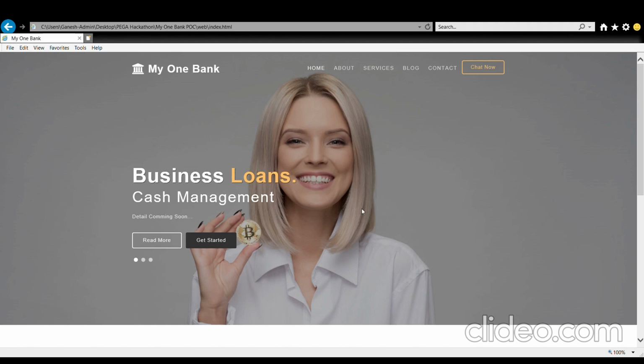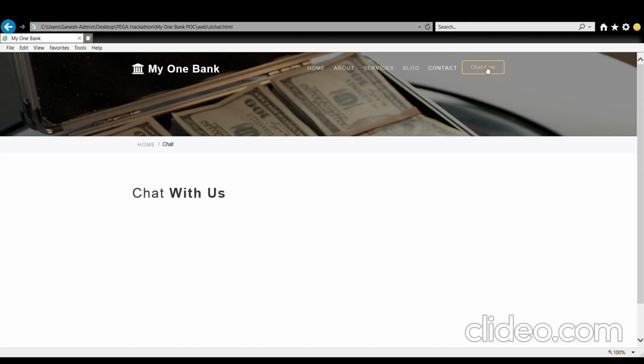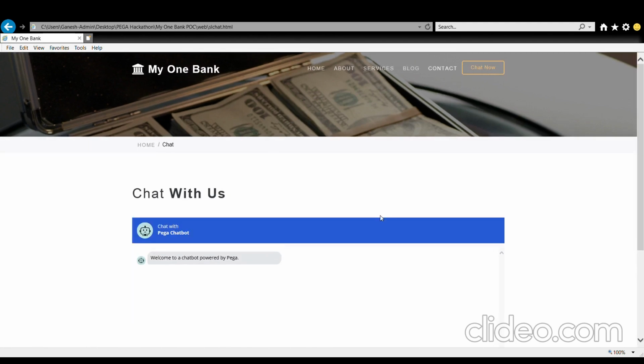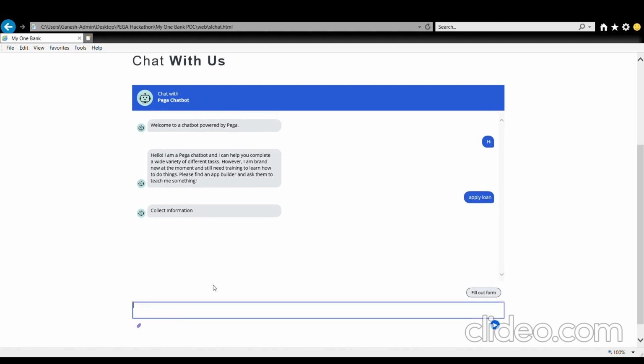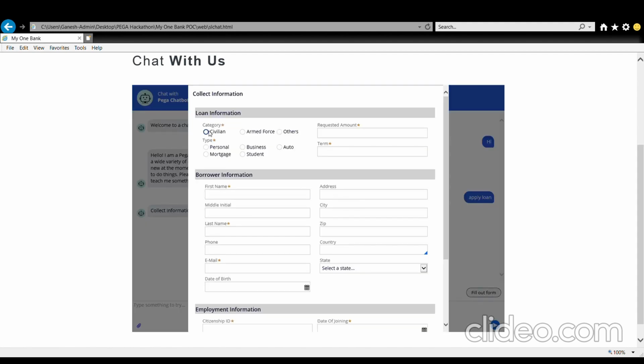So this is the POC enterprise website we have built. Once the user clicks on the chat now button, it will start the chat session with the Pega application. So let me start with a formal hi. It quickly responds with the automated responses that have been configured there. So, apply for loan, and this will start the case creation at the Pega end. It will give the option to fill out the form. So let me fill this form.